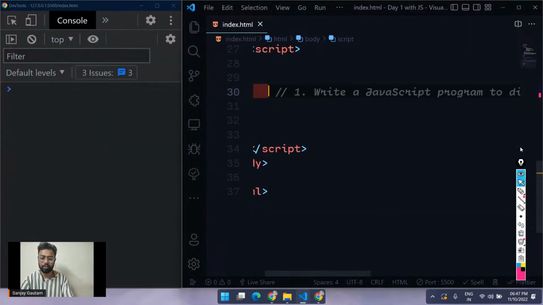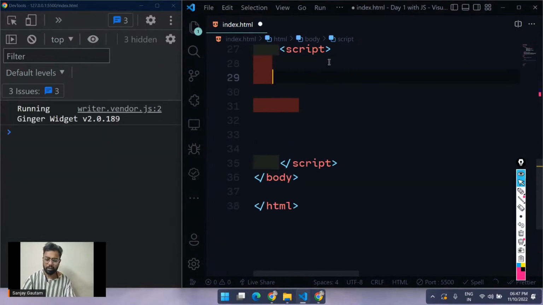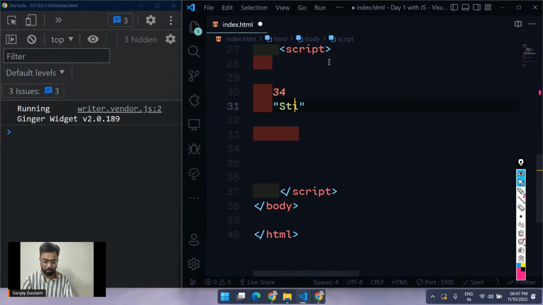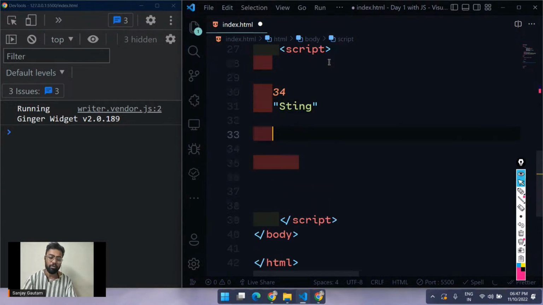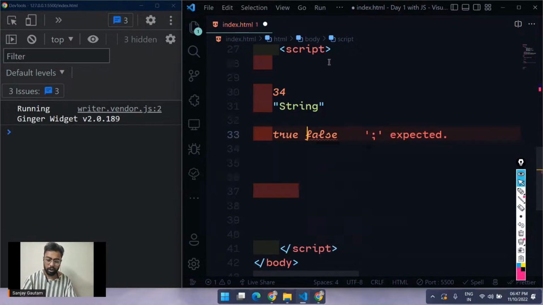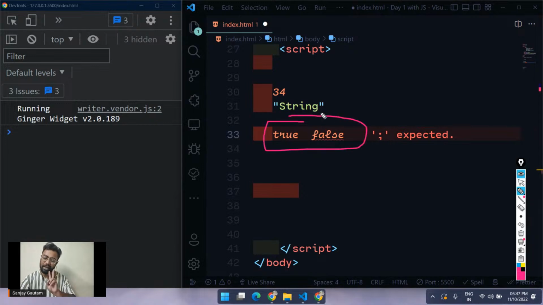Let me remove everything from here. Remember yesterday I told you that we have two types of value, number and string. But today I'm going to tell you about one more type of value that we call Boolean. Boolean actually looks like true or false. So these true and false are the Boolean type of value, and we just have two values, true or false.